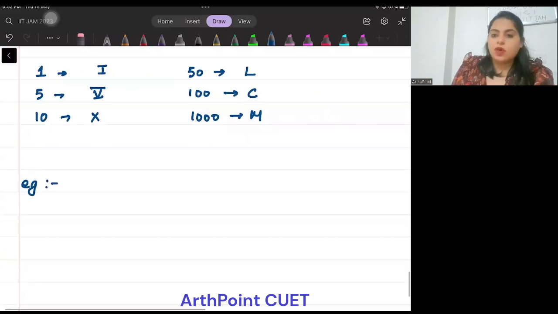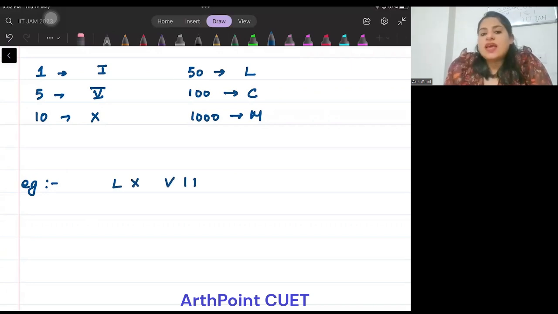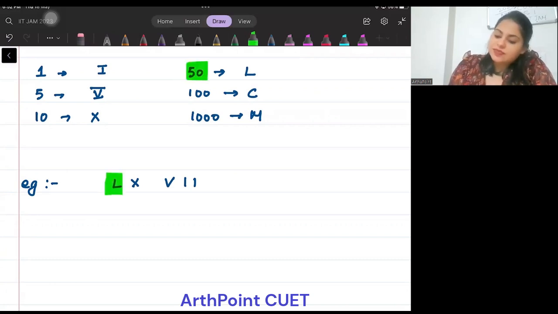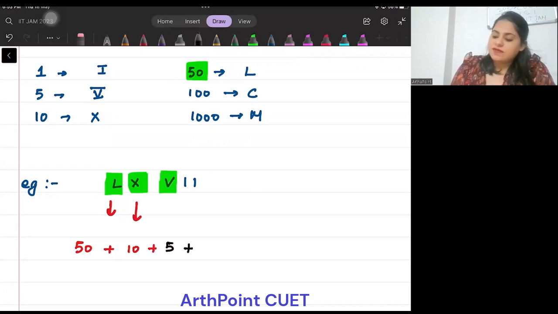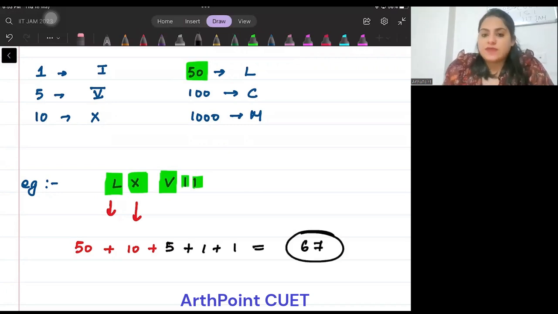Suppose I tell you what is LXVII. Tell me what is this. So beta, L in itself, L is 50. So I will write 50 here. Plus, this is 10, so I will write 10 here. Plus, this is 5, so I will write 5 here. Plus, this is 1 and 1, so I will write 1 and 1 here. So this will be 67. So this is the representation of 67.